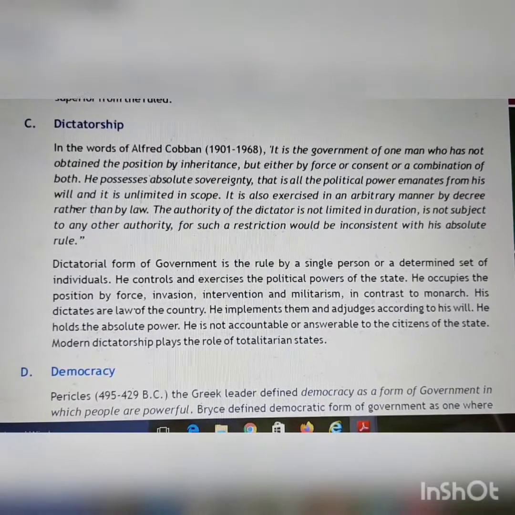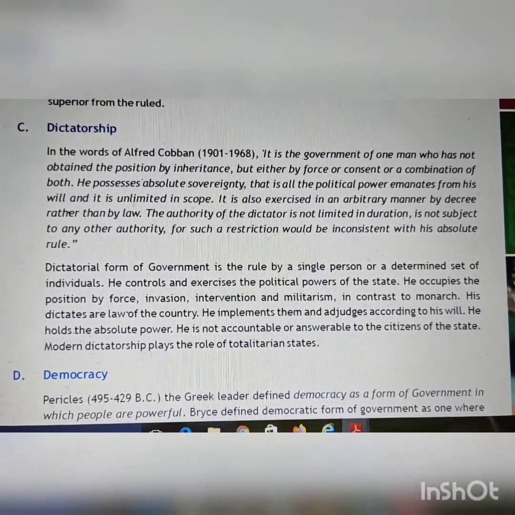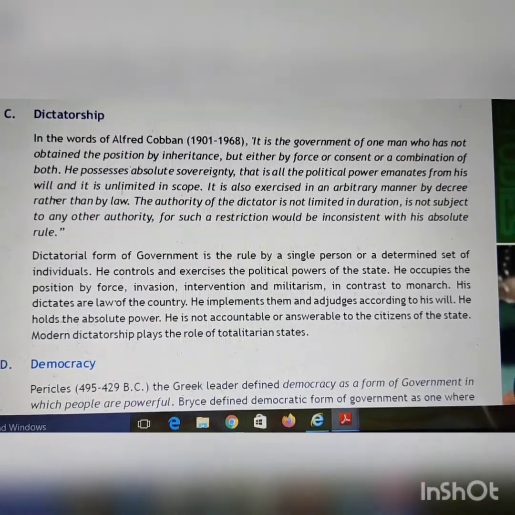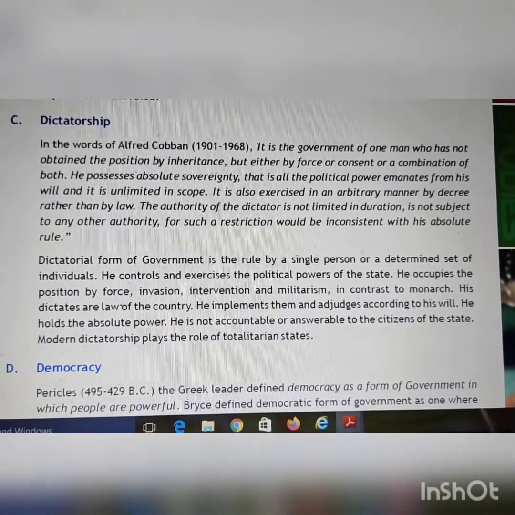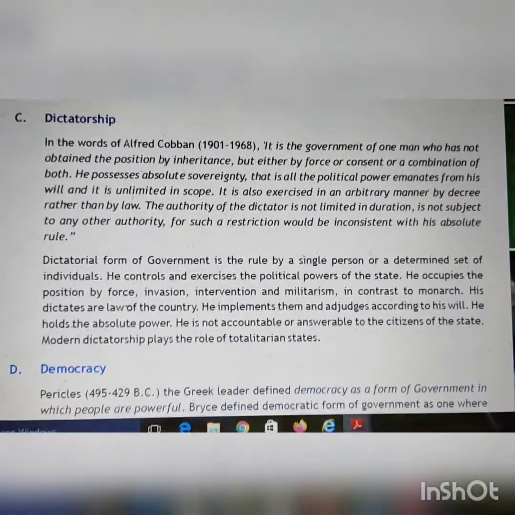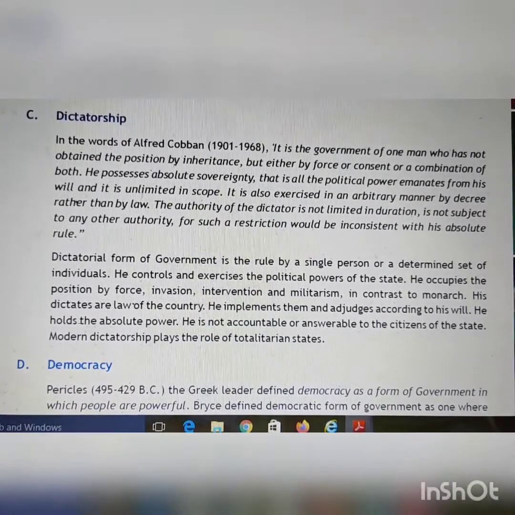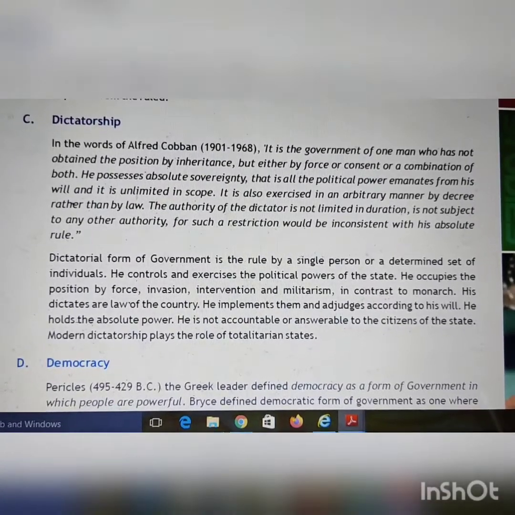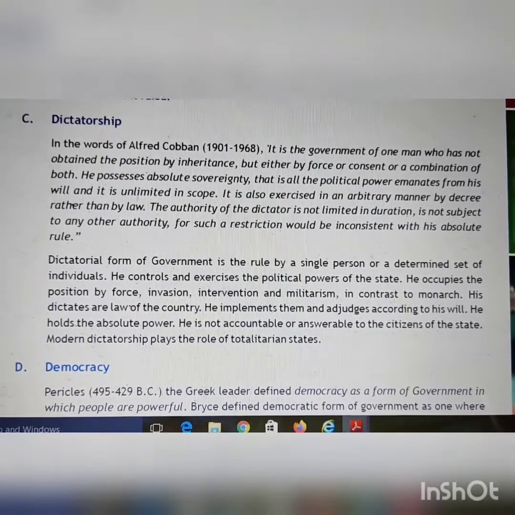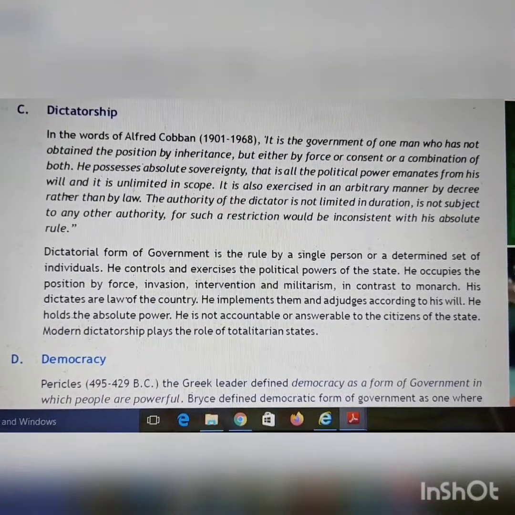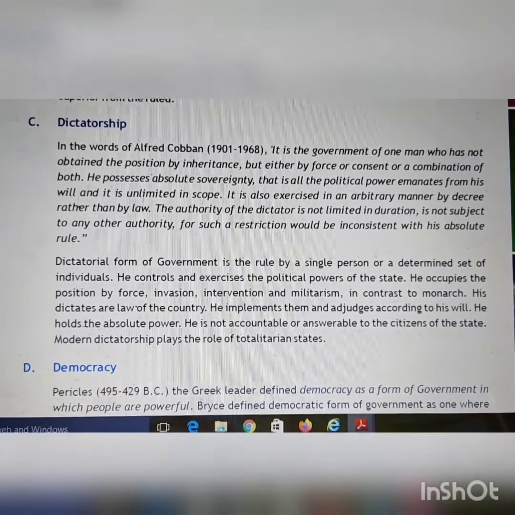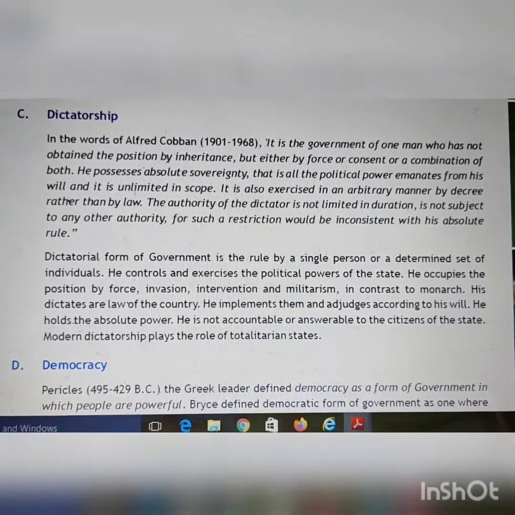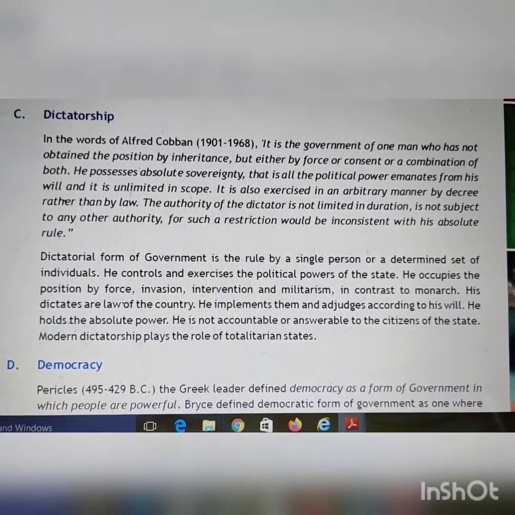So dictatorship, as you all know, it is happening. You may have studied about Adolf Hitler. He was a dictator. You have heard some names of various famous dictators that the world has seen. So dictatorship is the government of a single man. Okay, it is a one man army sort of thing. Only a single person rules the government. He has absolute powers. There is no one to restrict him. His powers are unlimited and absolute.